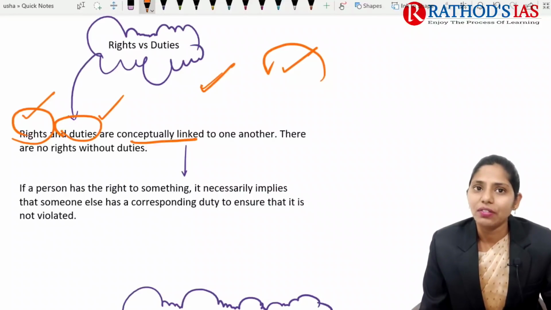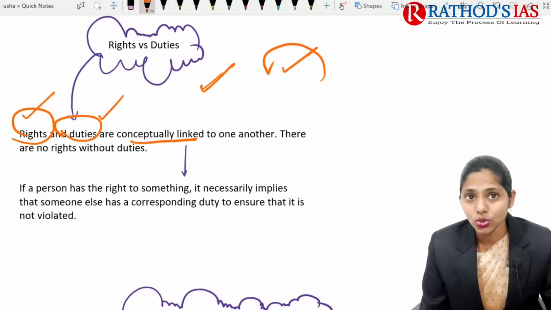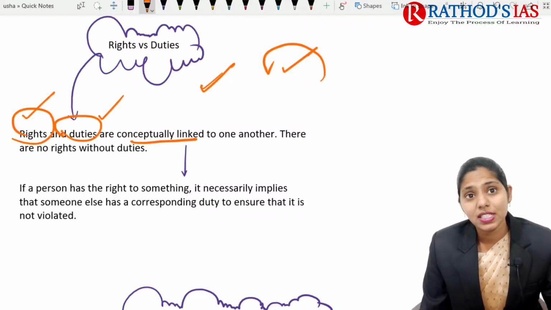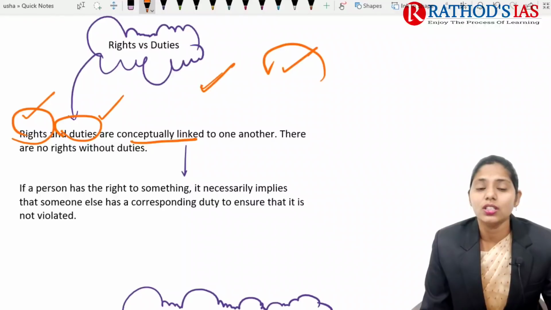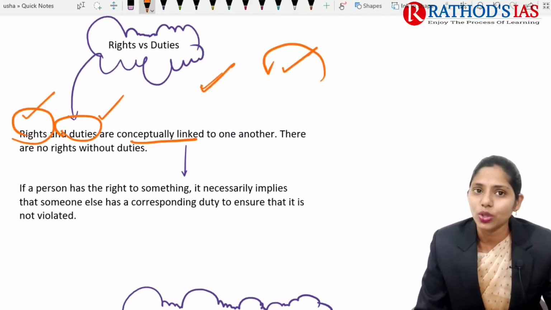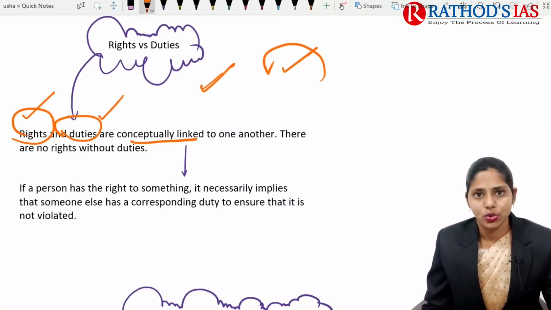If a person has the right to do something, then it necessarily implies that someone else has a corresponding duty to ensure that it is not violated. So if any person has a right, then other persons will have the duty not to violate it. In this way rights and duties complement each other, so they cannot be isolated.